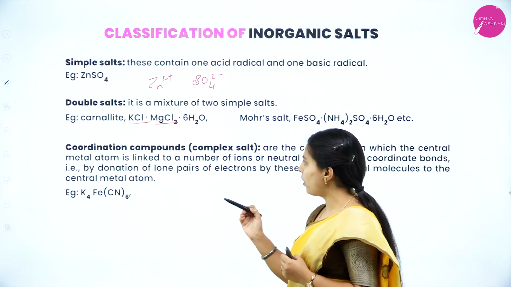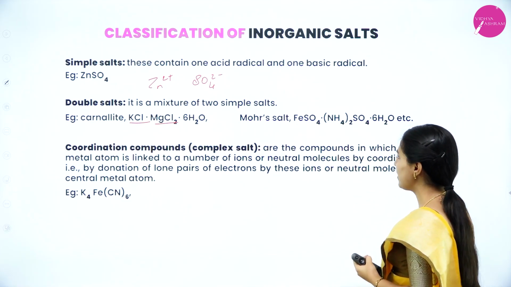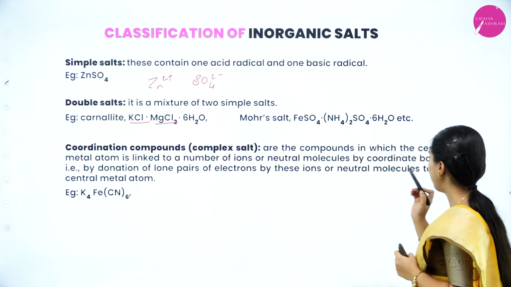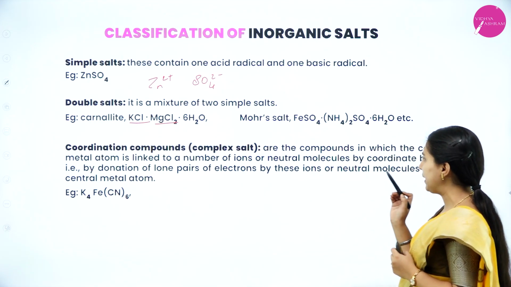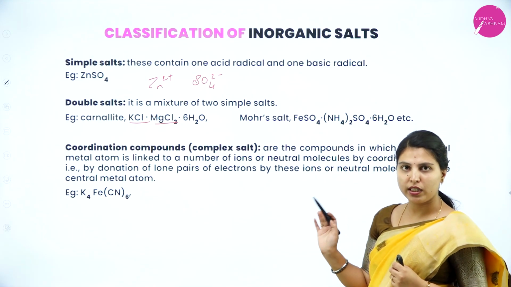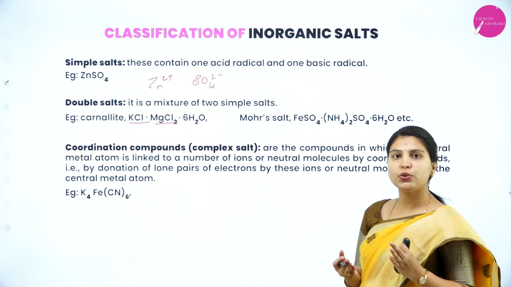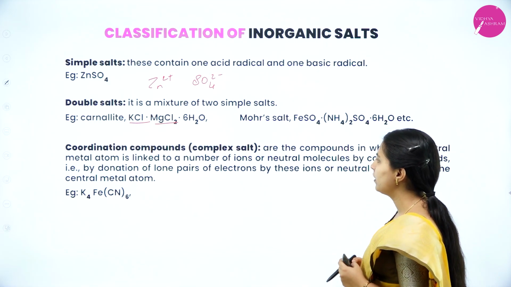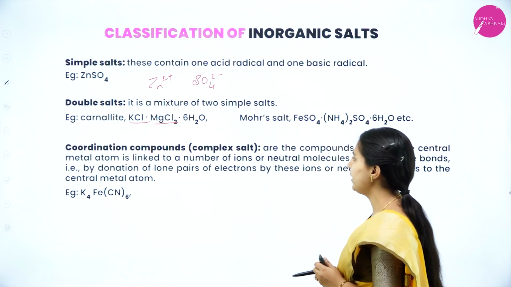Next, coordination compounds or complex salts are the compounds in which the central metal atom is linked to a number of ions or neutral molecules by coordinate bonds, that is, by donation of lone pairs of electrons by these ions or neutral molecules to the central metal atom. Those kinds of compounds we call coordination or complex salts.